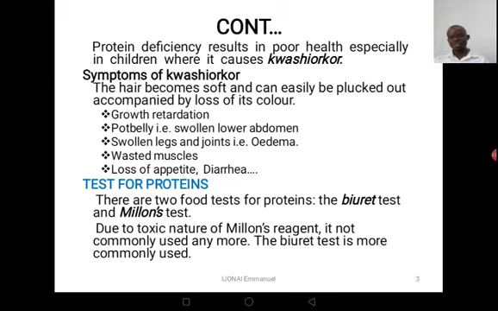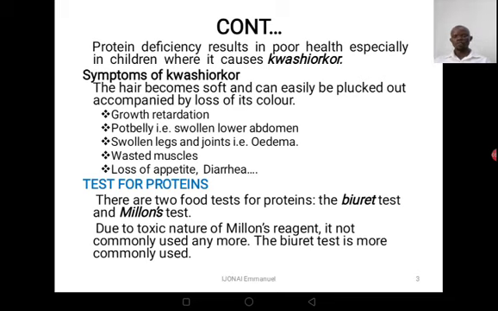We know that the hair is supposed to be relatively black in color, but at times someone can be having brown hair, and when you realize that the hair is blacking off your head, then there are high chances that that person could be suffering from what? From kwashiorkor. There is also growth retardation. Someone takes too much time to grow. Someone is 15 years, but as if the person is 5 years.